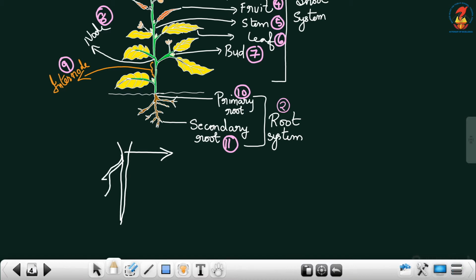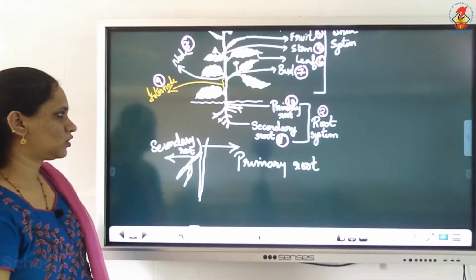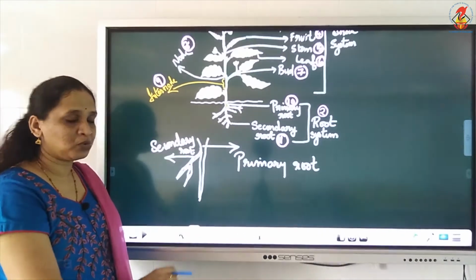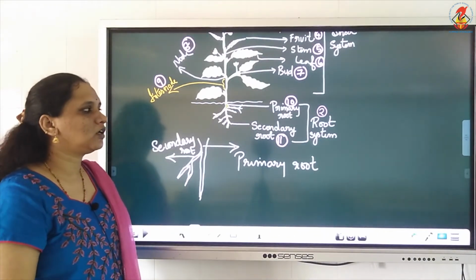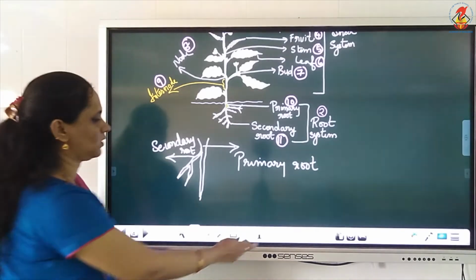The primary root forms branches, isn't it, like this? So this is the secondary root. What is the primary root? This is the primary root. Clear to you? So you have the primary main root and secondary roots. Clear to you?